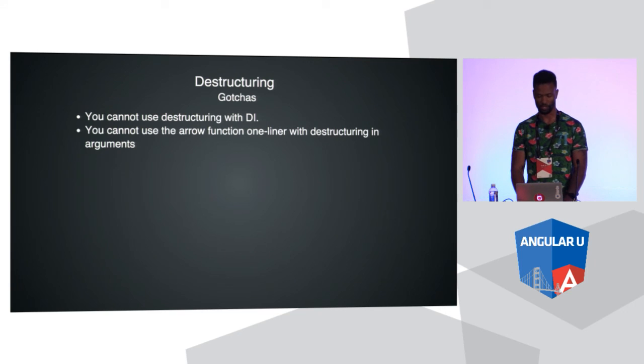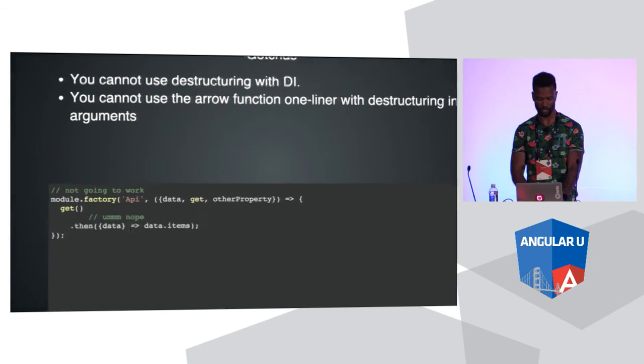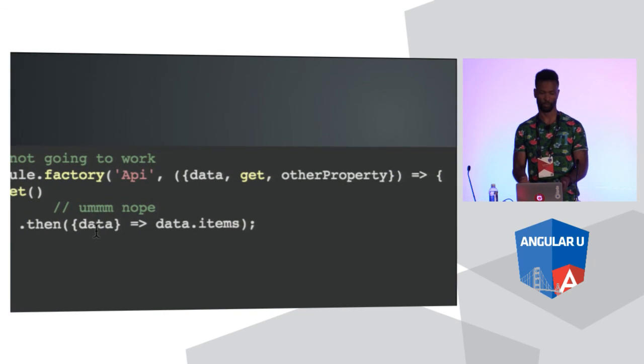You cannot use an arrow function one-liner with destructuring in your arguments. What I mean by that is, the rule for one-liner arrow functions is that if there's one argument, you can just skip the parentheses and use the arrow and return whatever is next. You cannot do that with destructuring. That's not going to work. Yes, it's one argument, but now you've got these brackets here and you're screwing everything up.